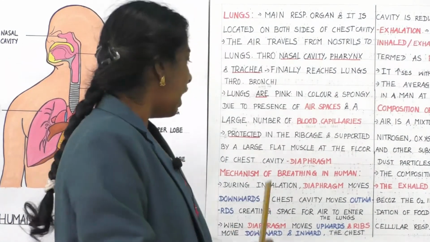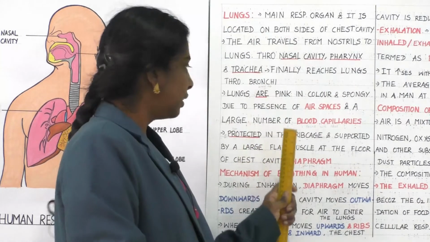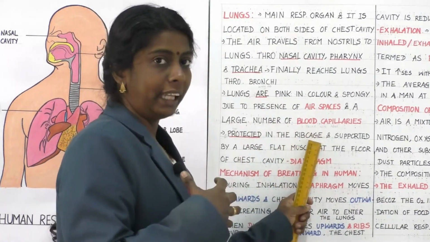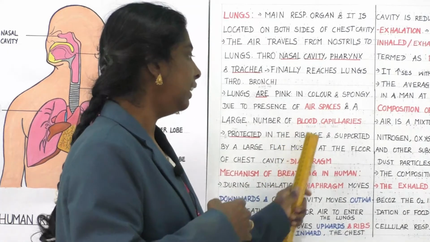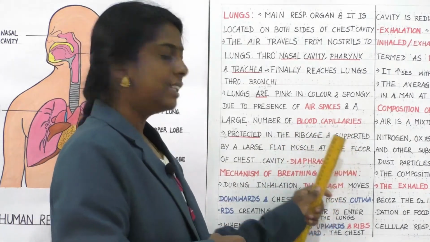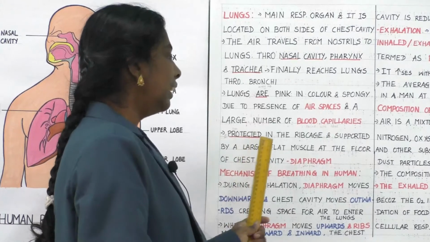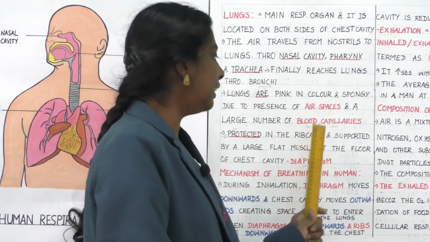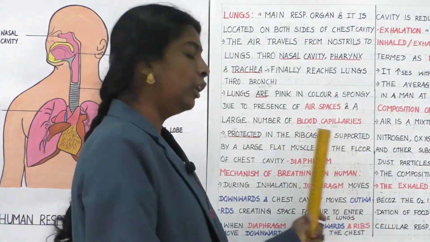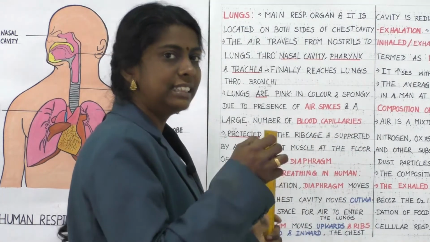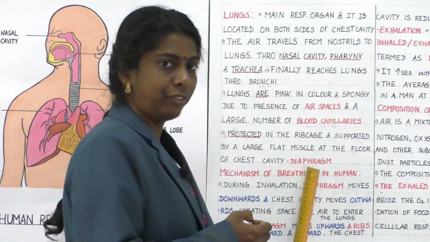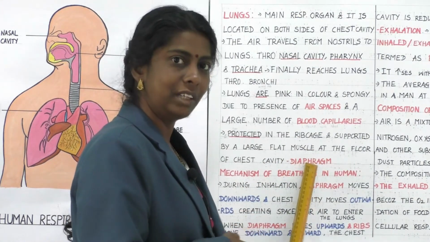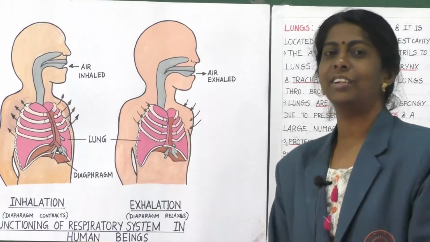Then they are protected in the rib cage. Lungs are protected in the rib cage and supported by a large flat muscle at the floor of the chest cavity. What is that? Said to be diaphragm. Diaphragm. Clear, children? Yes, children.